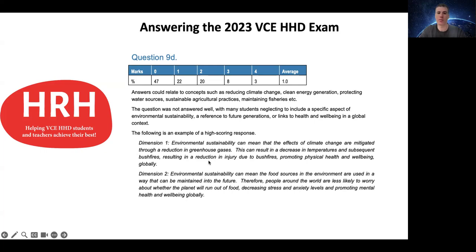And then their second example: environmental sustainability can mean that food sources in the environment are used in a way that can be maintained into the future. So once again linking to sustainability there. Therefore, people around the world, so they're linking into globally there, are less likely to worry about whether the planet will run out of food, and that can reduce stress and anxiety levels and promote mental health and well-being globally. So you can see there was quite a bit that was expected in those answers, and that's probably part of the reason why not a high number of students achieved full marks.